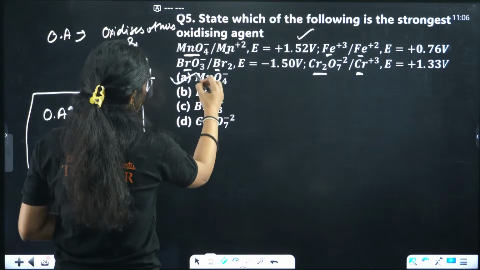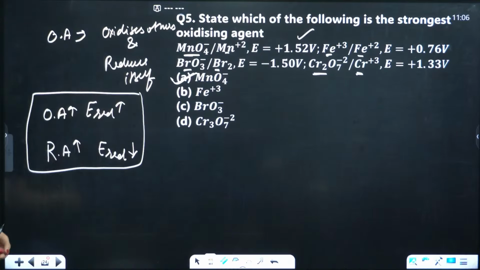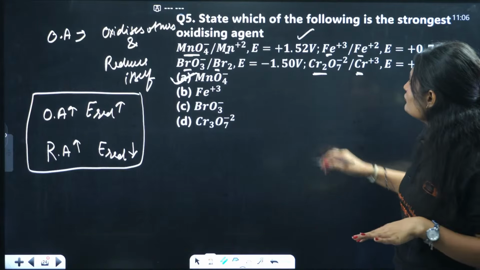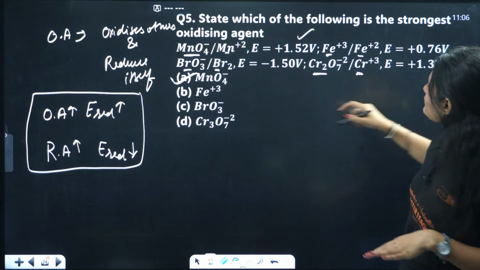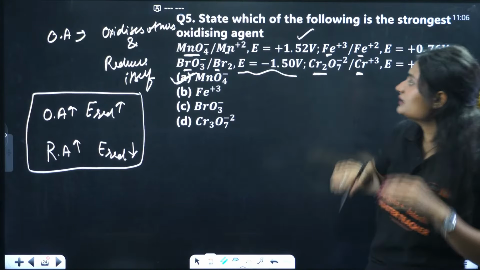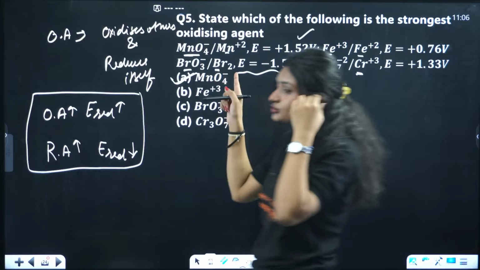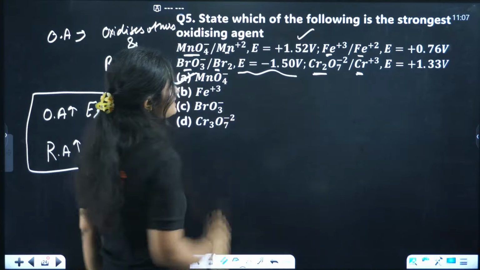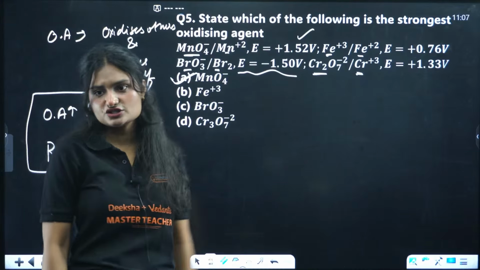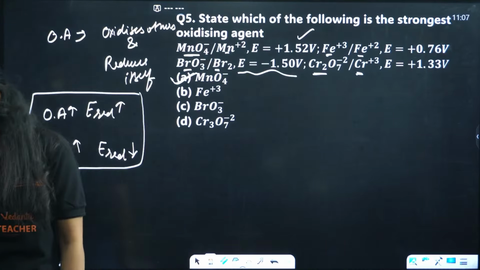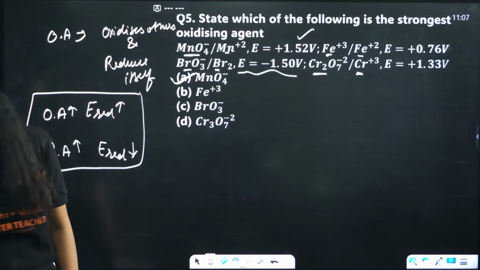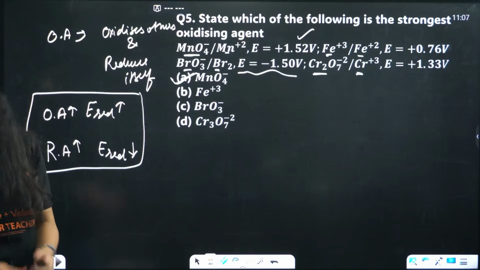If you want to write in a sequence, we can write. The weakest will be BrO3 negative, the weakest oxidizing agent, and this is the strongest oxidizing agent. Clear? Yes, A. Correct. So everyone answered A.